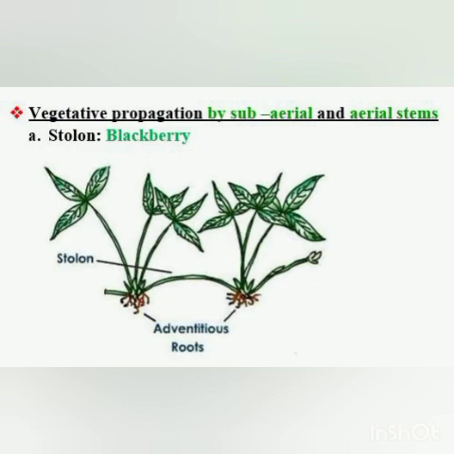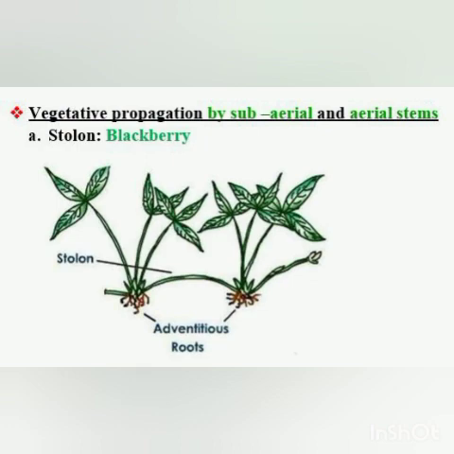You can see here in stolon, they are aerial stems that grow upward, arch over and touch the ground at the node. They touch the ground at the node, and from these nodes adventitious roots arise and form a new shoot. So that is a stolon.